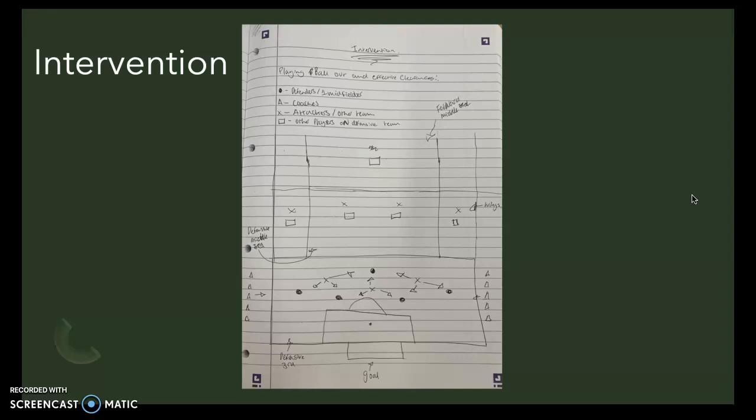Furthermore, the data pertaining to clearances is also worked on via cues that if there are too many attackers, try to clear to certain areas of the field depending on the type of clearance. So this could either be in the air, they'd head it away. If it's on the floor, they'd kick it away. Data in conjunction with the intervention will help to improve the players' skills of playing out from transition and transitioning from the playing out, and then using the relevant cues to know when and where to clear the ball to.